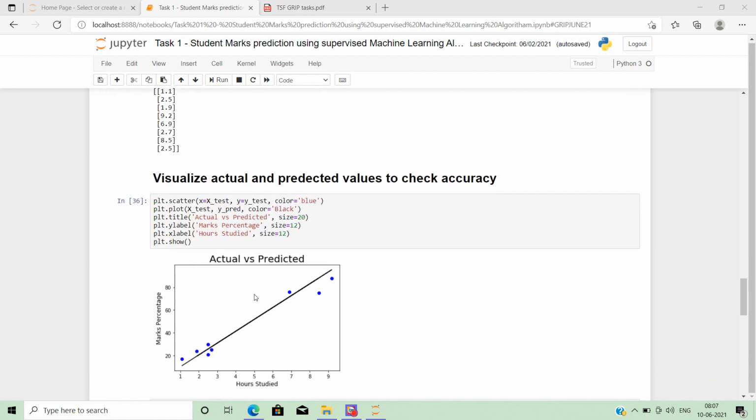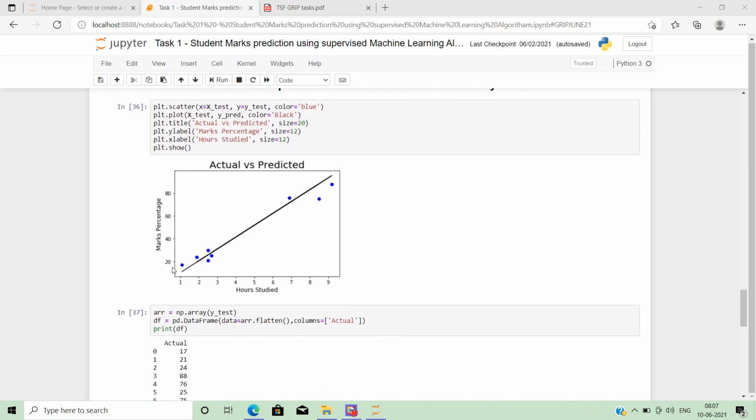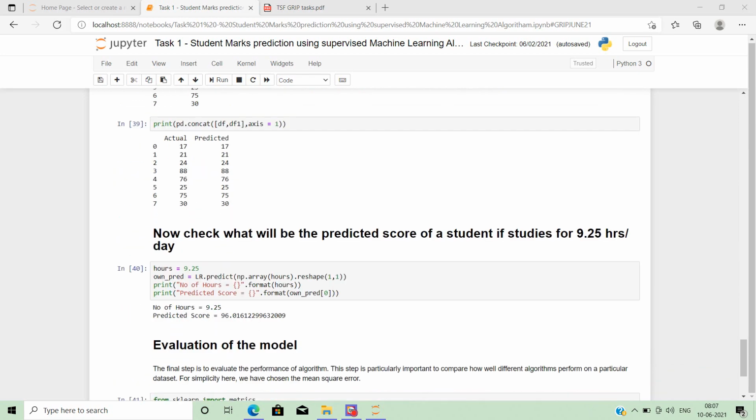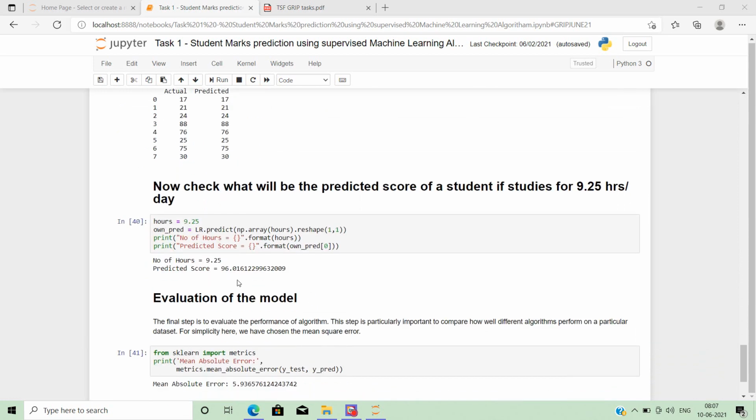Now we will visualize actual and predicted values to check the accuracy of our algorithm. This plot shows actual values versus predicted values. Using actual values and predicted values, we have compared our dataset to check the error, and this dataset is also important to evaluate the machine learning algorithm.